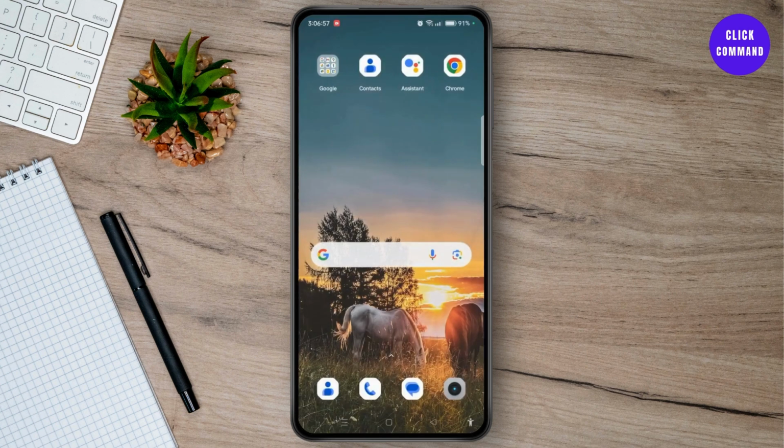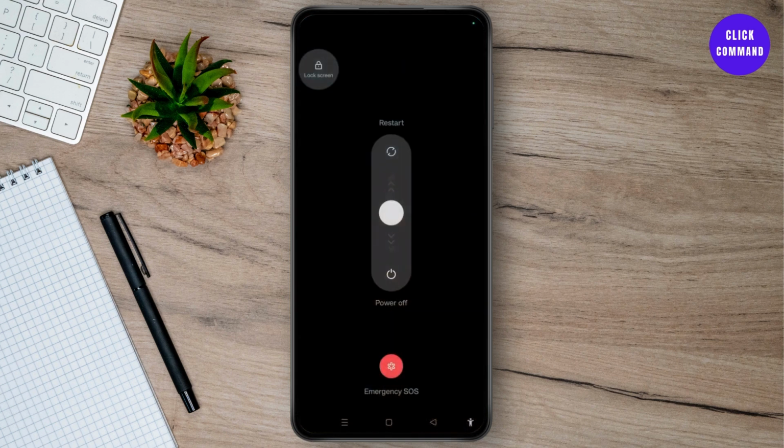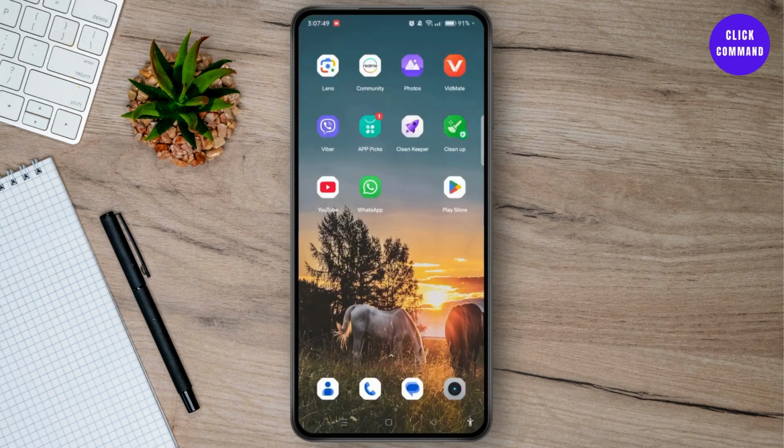Now restart your device. Hold the power button on your device and then slide towards restart. Sometimes a simple restart can often fix glitches. So that's how you can easily fix the issue of photos not saving to your camera roll on Android.